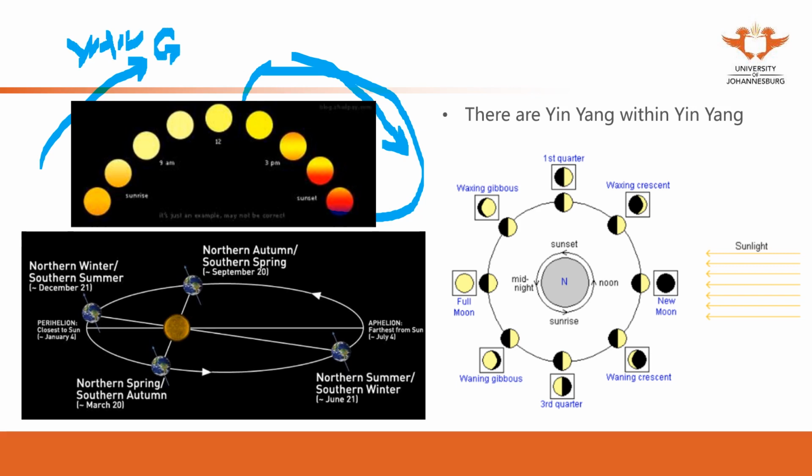So if I ask you to compare morning and afternoon, is morning yang or yin? The answer is morning is yang, afternoon is yin.